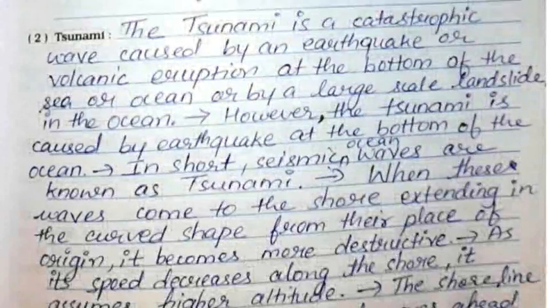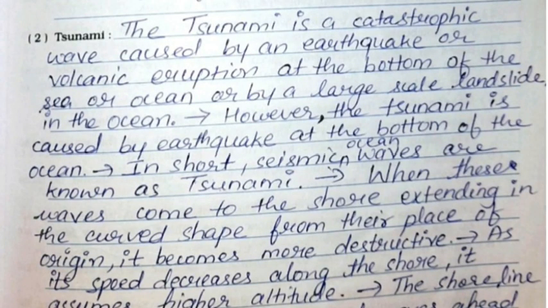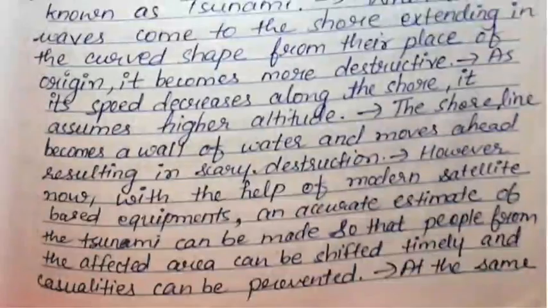Second one, tsunami. The tsunami is a catastrophic wave caused by an earthquake or volcanic eruption at the bottom of the sea or ocean, or by a large-scale landslide in the ocean. However, the tsunami is caused by earthquake at the bottom of the ocean. In short, seismic ocean waves are known as tsunami. When these waves come to the shore, extending in the curved shape from their place of origin, it becomes more destructive. As its speed decreases along the shore, it assumes higher altitude. The shoreline becomes a wall of water and moves ahead, resulting in scary destruction.